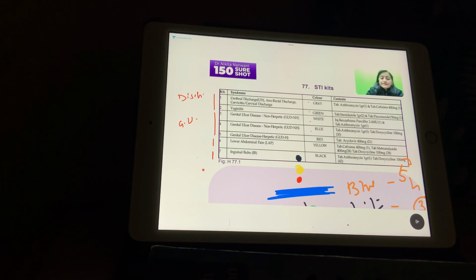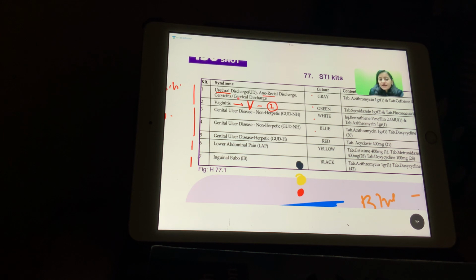So what discharge? Vaginitis, when we write V. Remember that V is like 2. So this is for vaginitis, it is STI kit 2, which is green color. The rest of the discharges, be it urethral discharge, anorectal discharge, or cervical discharge, all of these are STI kit 1, that is grey color. Correct? Then we have the genital ulcer disease.